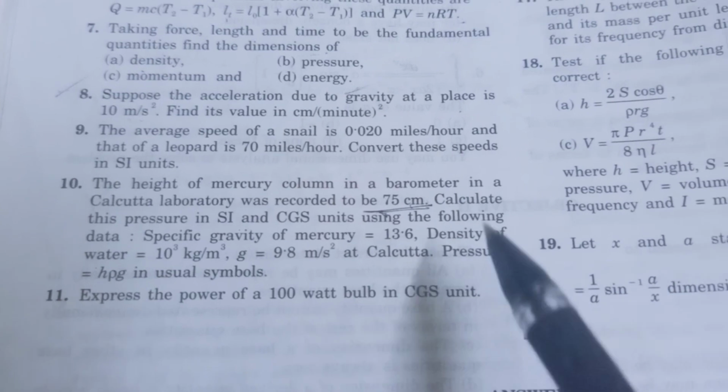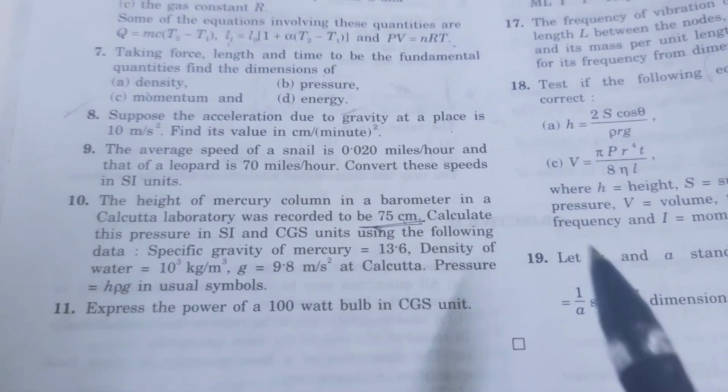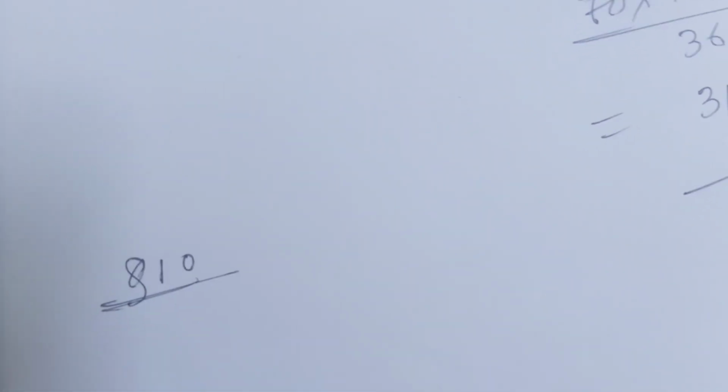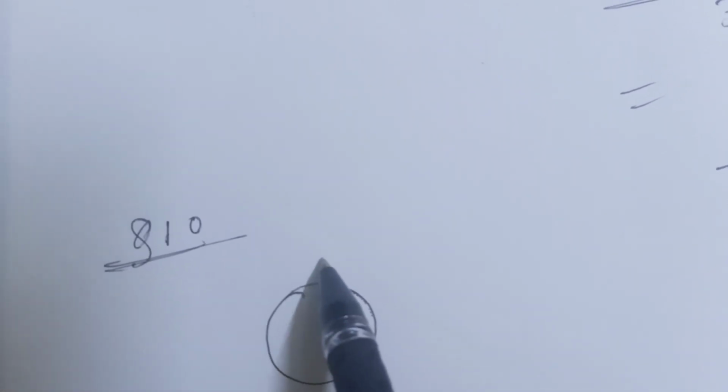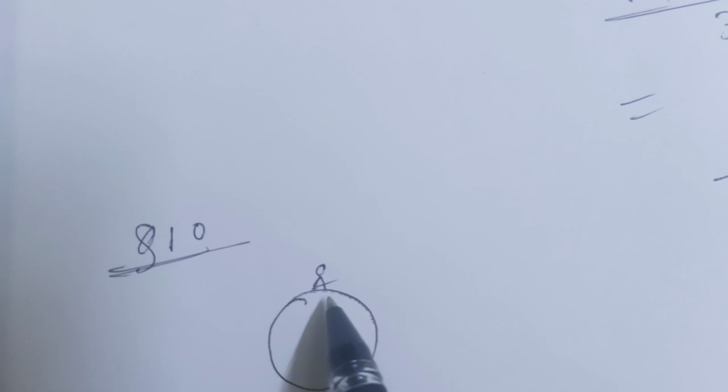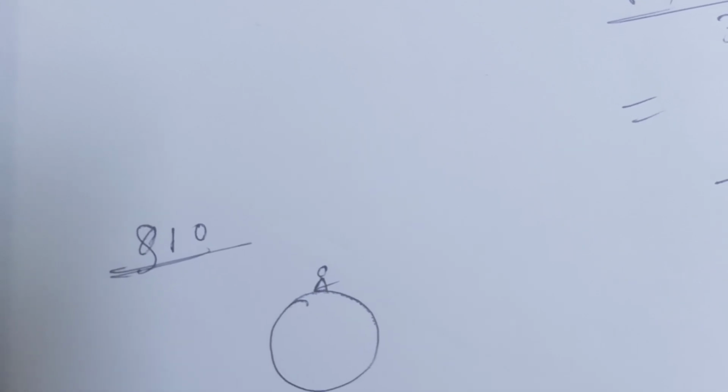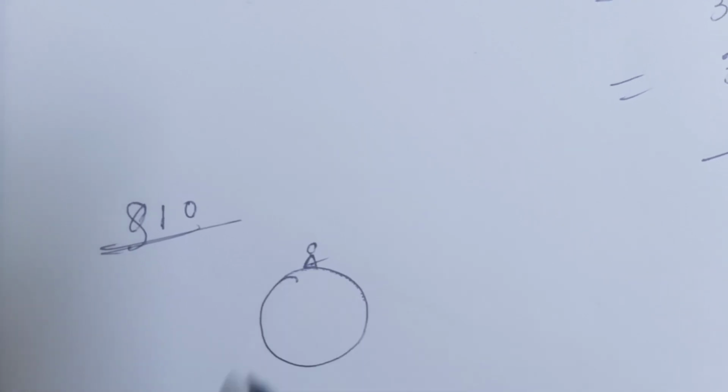So there is the earth, and what is about atmospheric pressure? First of all, you have to know this for question number 10. Students, think this is the earth, and a boy or a student is standing at that point.